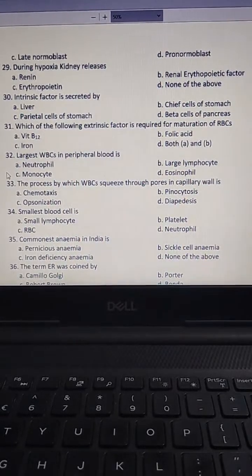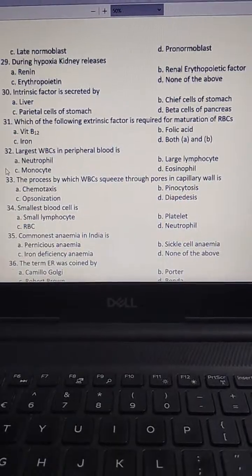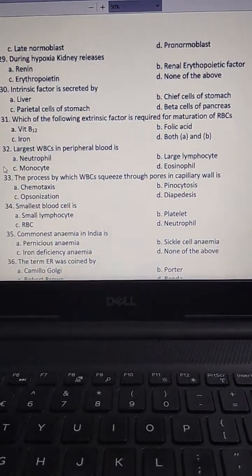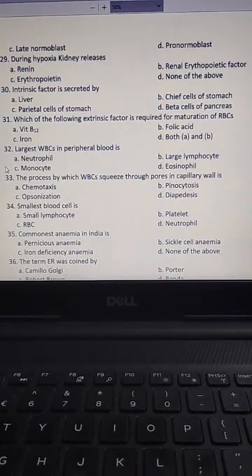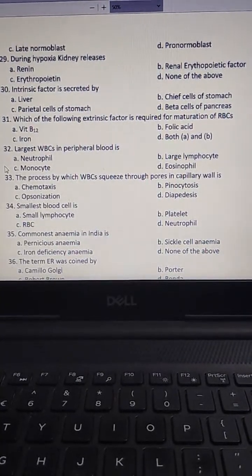The smallest blood cell is small lymphocyte, platelet, RBC, neutrophil.